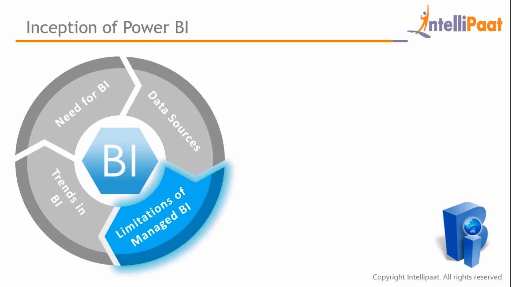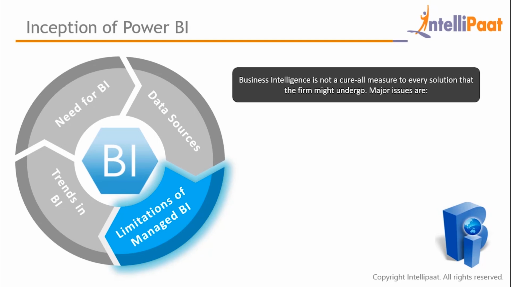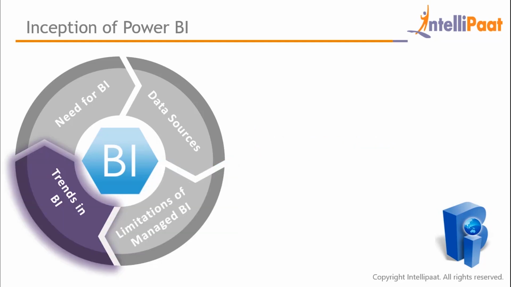What are these limitations? There were various problems with regular BI that companies were vested into. These included time and budget constraints and failing to keep up with the evolving demands of their customers. Also, there was a lot of dependency on third-party vendors for report generation. In addition to that, there were certain trends in BI that were emerging, and Microsoft had to do something to find a solution for all those problems that were there beforehand and keep up with the trends.